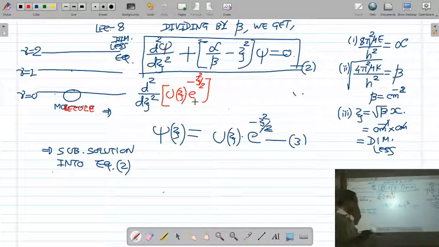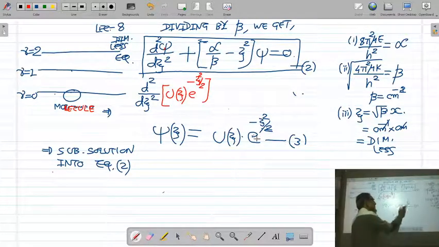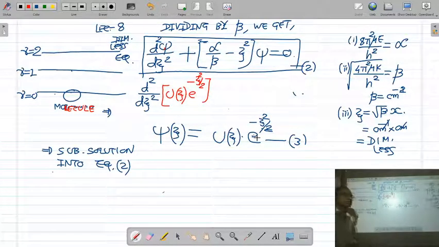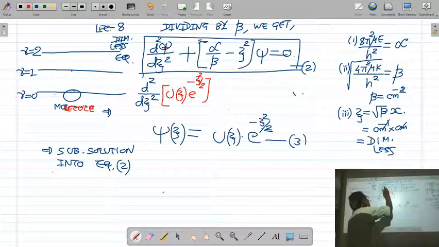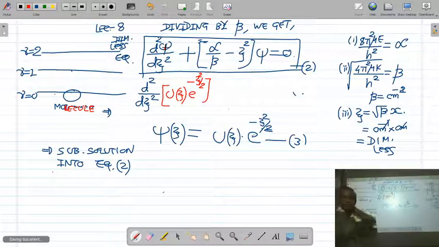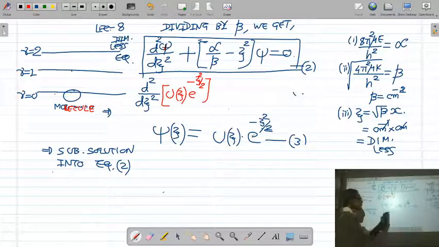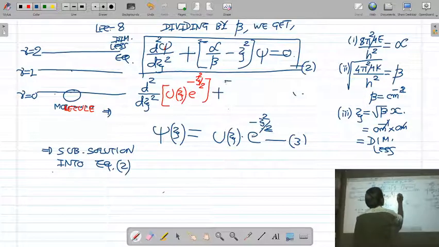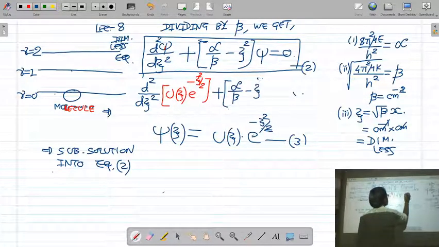I have substituted the solution of equation 2, uj into e raised to minus xi square by 2, plus alpha upon beta minus xi square.